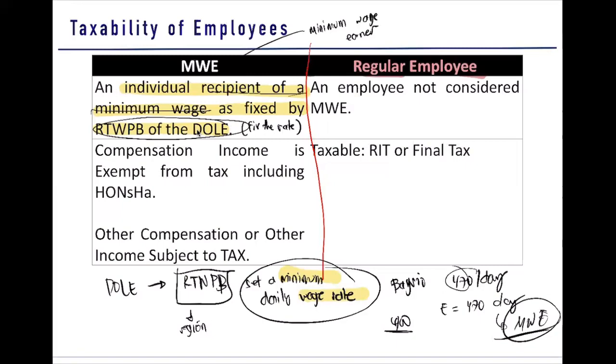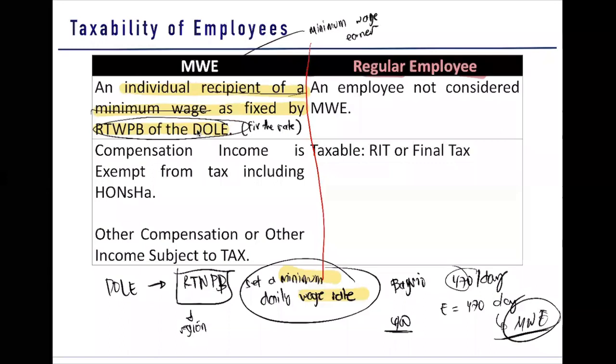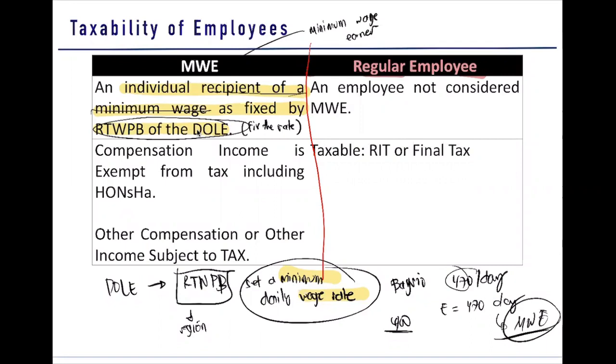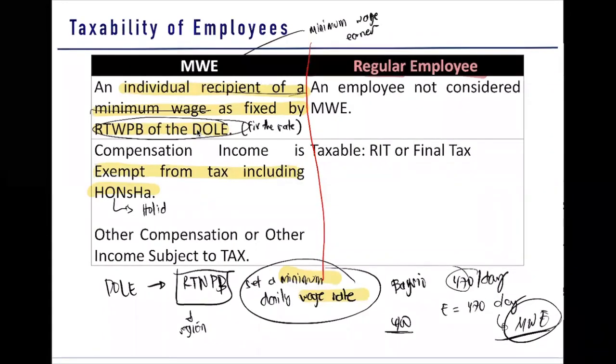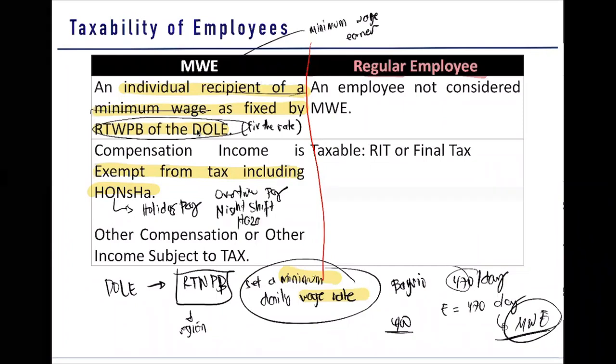Now, how do we tax your MWE? Your MWE is tax exempt. So, MWE is exempt from tax, including HOHSA. Sir, what is HOHSA? HOHSA means holiday pay, overtime pay, night shift differential pay, and then we have your hazard pay.